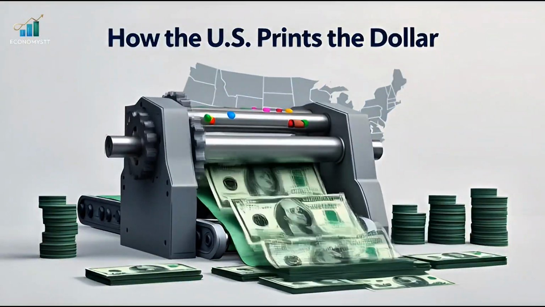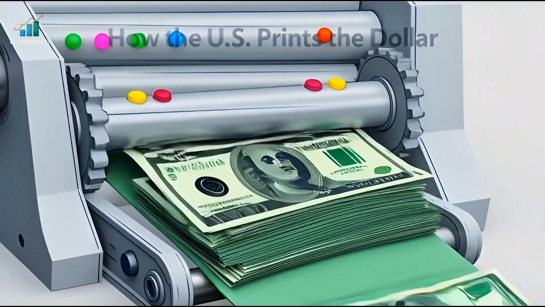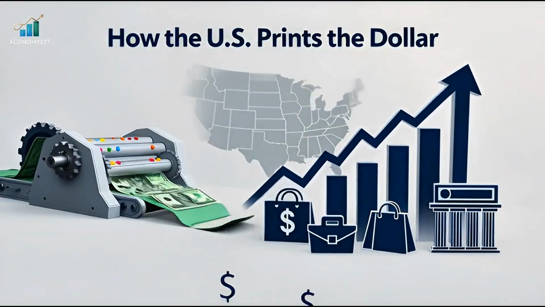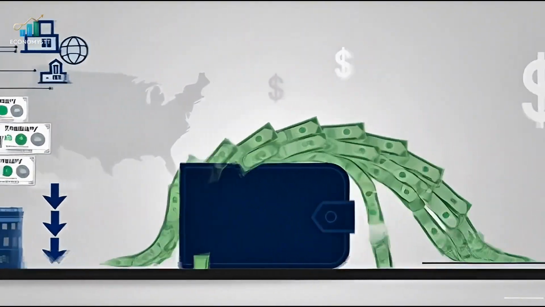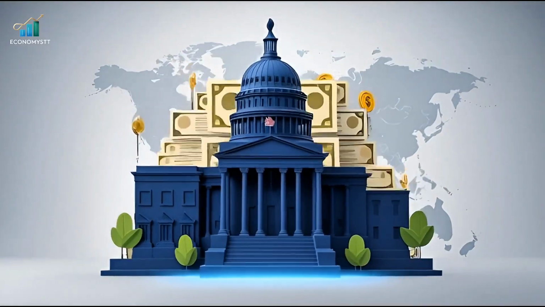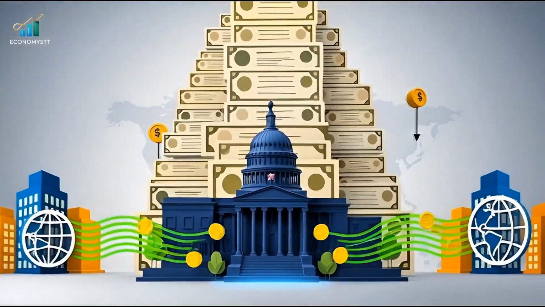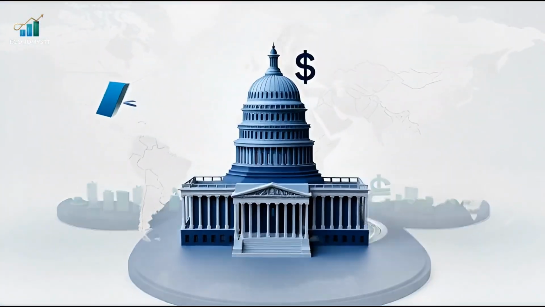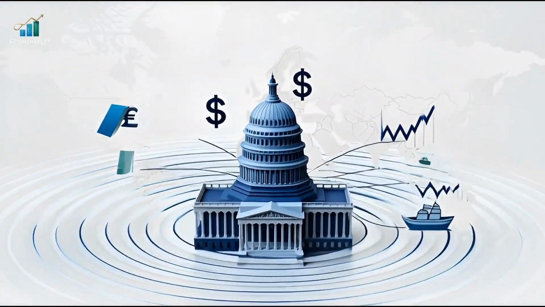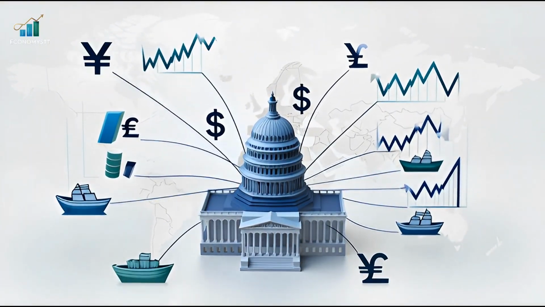In the United States, the US prints the dollar. This means the US can borrow very cheaply. The US can spend more than it earns. The US can run massive debt. If another country does this, its currency crashes. When the US does it, the world absorbs the cost. This is a special privilege.